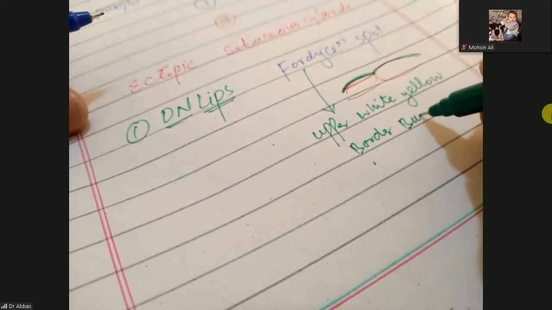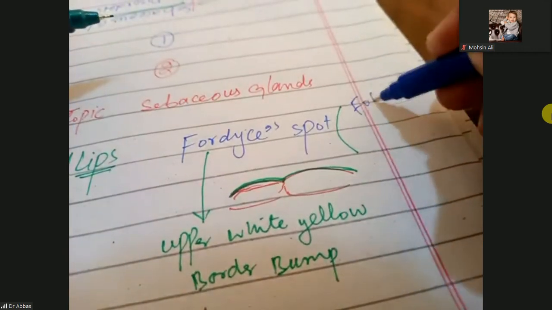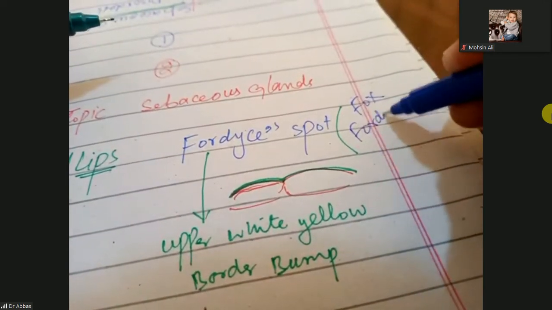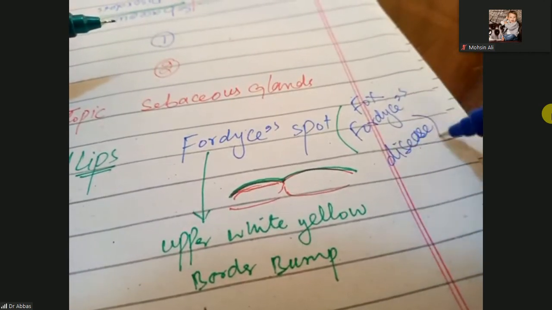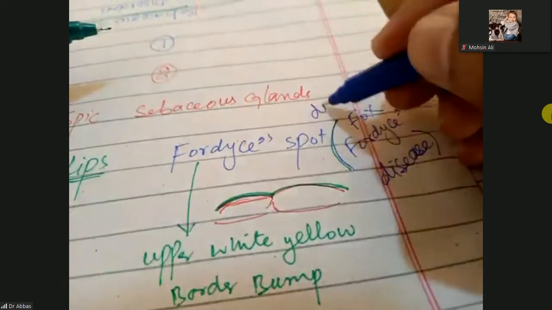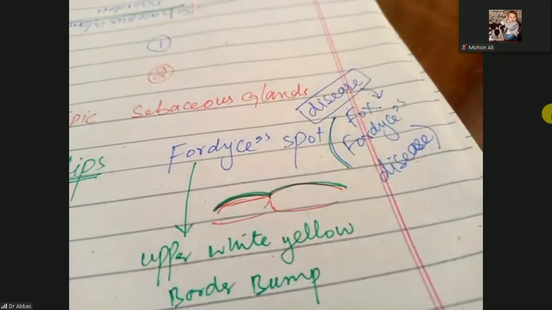So these are present on the lips, especially the Fordyce part. The disorder of this Fordyce part is Fox-Fordyce disease.